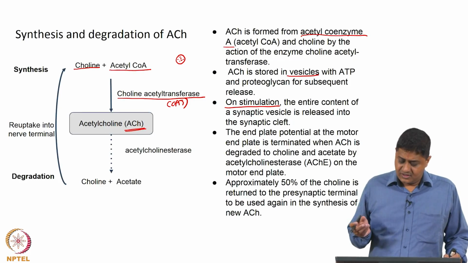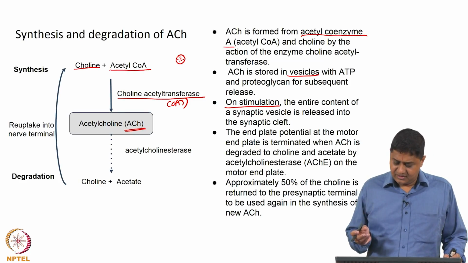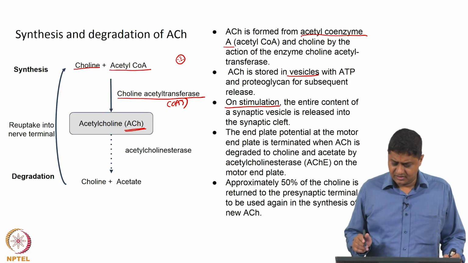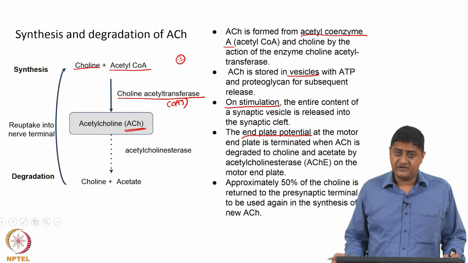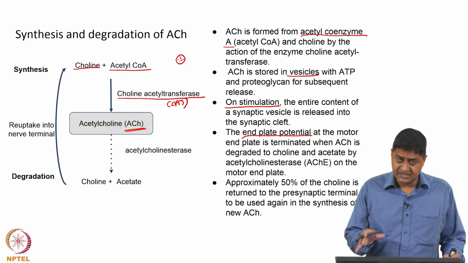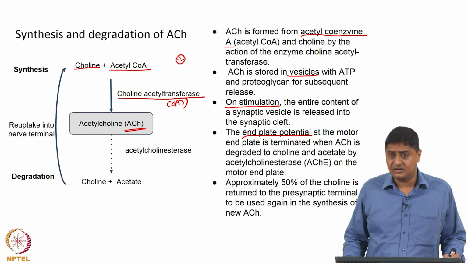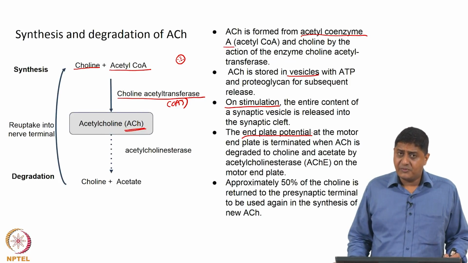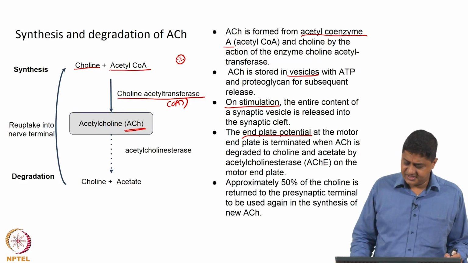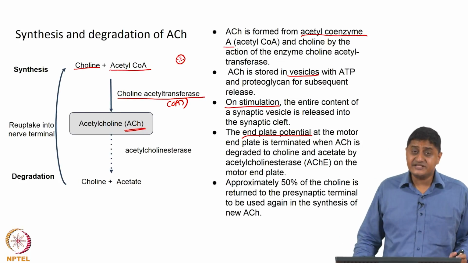So, suppose acetylcholine is released from a vesicle, the end plate at the motor side, or the motor end plate, generates a small potential called an end plate potential, right. So, whenever acetylcholine is released into the synaptic cleft, a small amount of potential is generated on the motor end plate. This is called a motor end plate potential, right. The smallest amount of end plate potential that can be generated is due to one acetylcholine molecule, is it not? This is called a miniature end plate potential.